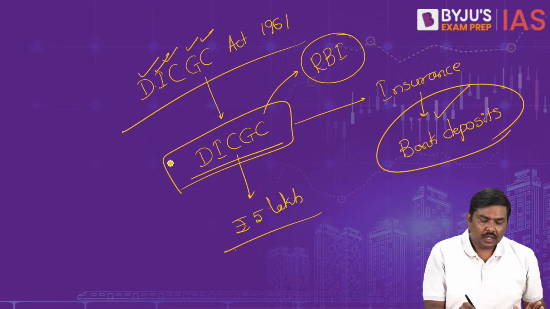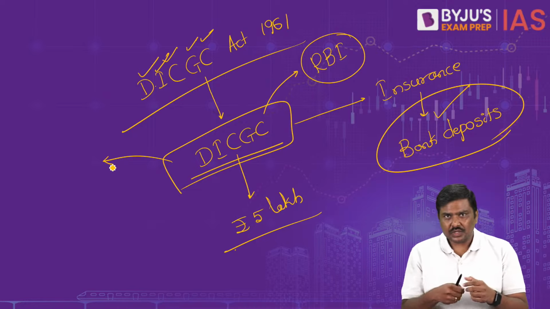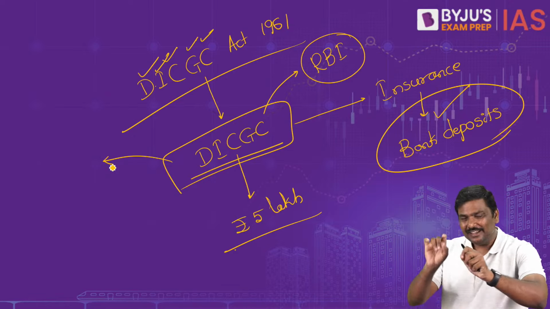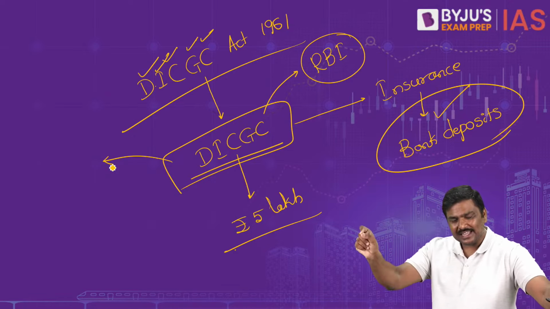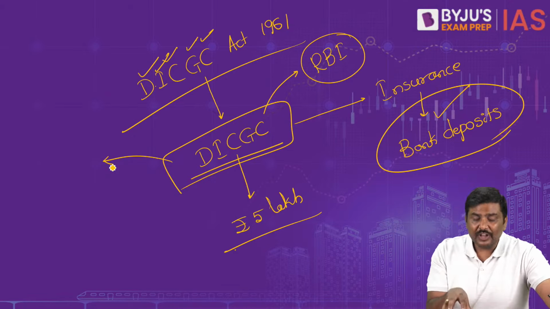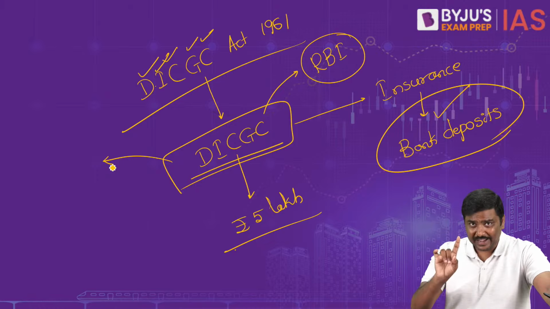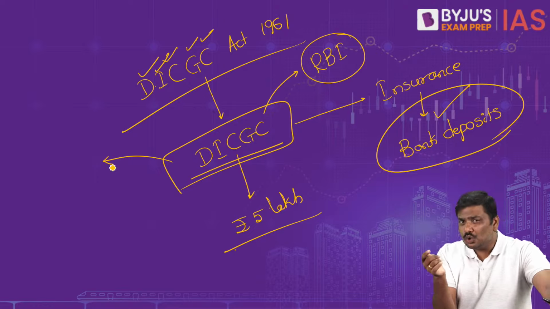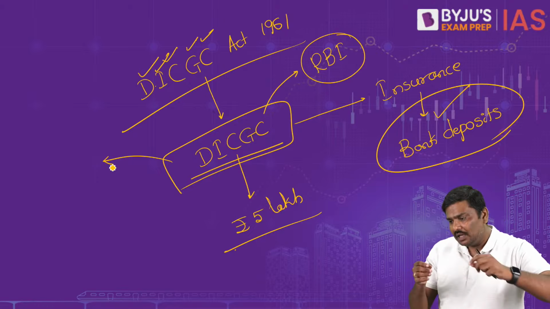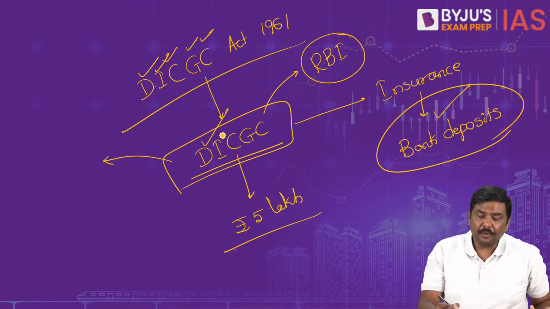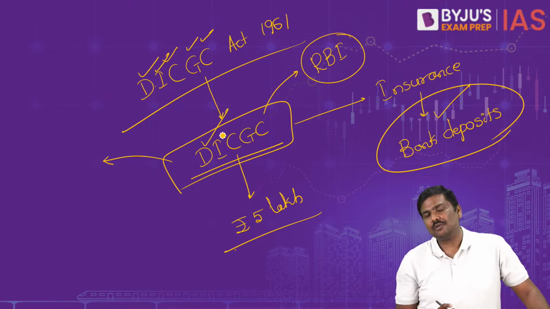Point number 4, anybody who gets a banking license, I repeat, anybody who gets a banking license automatically will come under the coverage of deposit insurance. Please remember this. You do not have to separately apply. You get a bank license, you will come under the coverage of the Deposit Insurance Credit Guarantee Corporation.